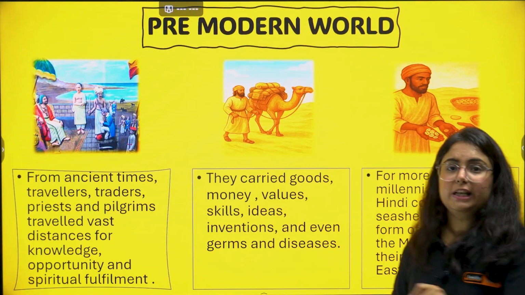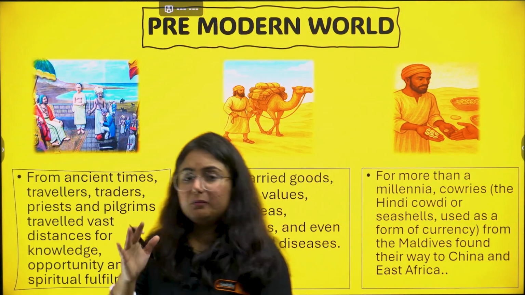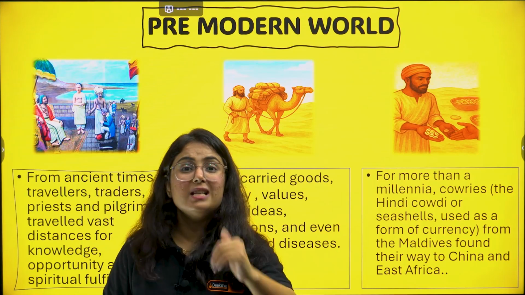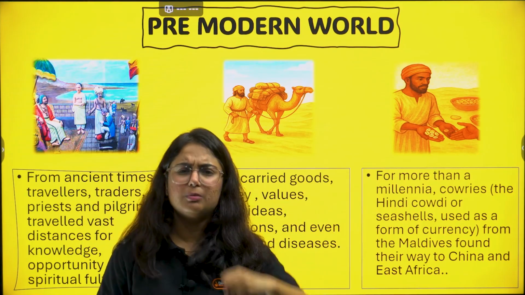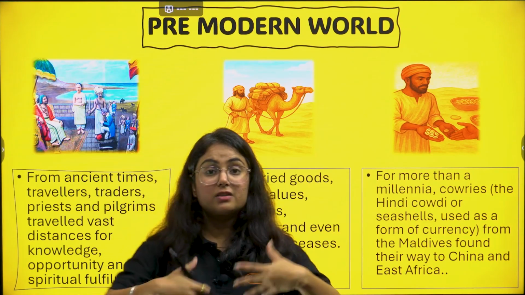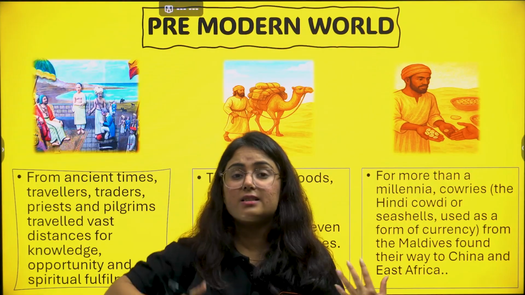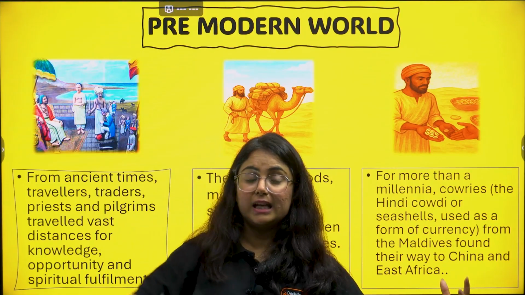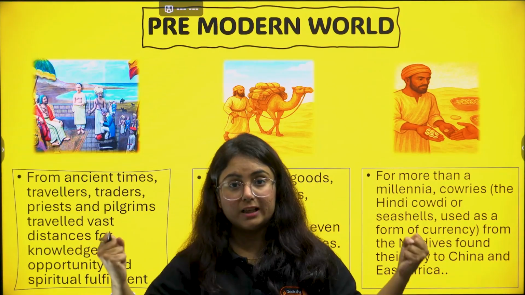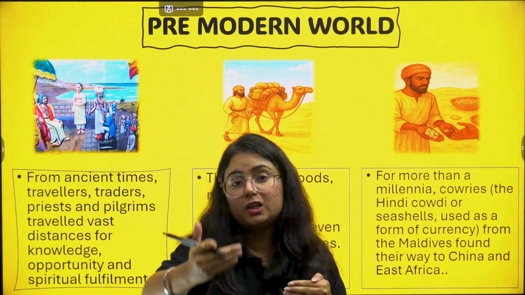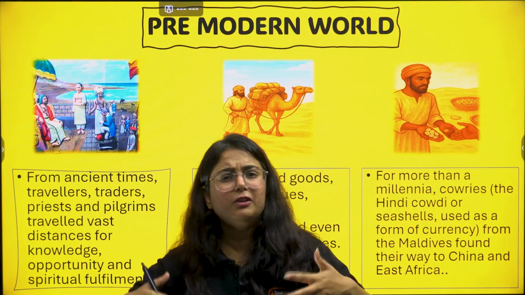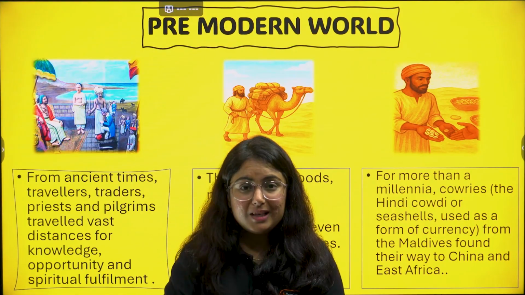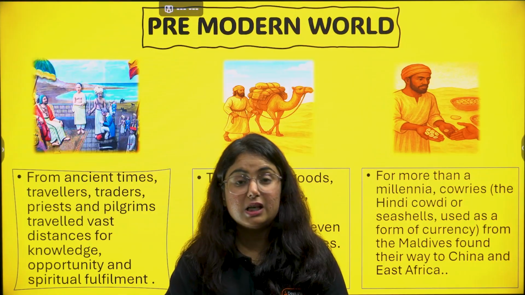What is actually the pre-modern world, right? Now when we talk about the pre-modern world, people moved from one place to another in search of food in very ancient times, in the Stone Age era, etc. In search of food. Right? Then this search led to the settlements of kingdoms. Now, one kingdom wanted to conquer another kingdom, right? There will be movement of people in that respect. There will be movement of people to find trade activities, okay? There will be traders, there will be priests, there will be pilgrims.